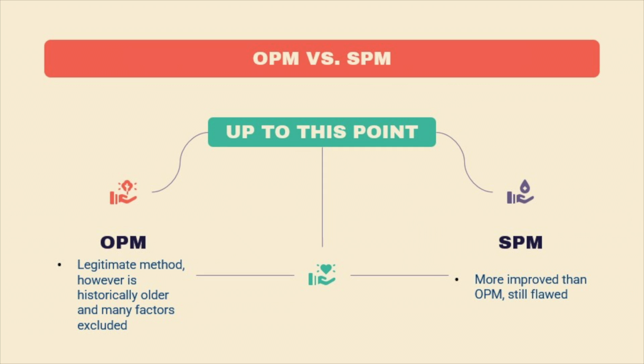Up to this point, you can see while the OPM and SPM share many similarities, the SPM introduced some key improvements. While we prefer the SPM measure of poverty over the OPM, neither option is the best method of measuring poverty. While the SPM is more inclusive to factors beyond monetary values, its approach still excludes minority and marginalized groups, health problems, political freedom, and so much more.